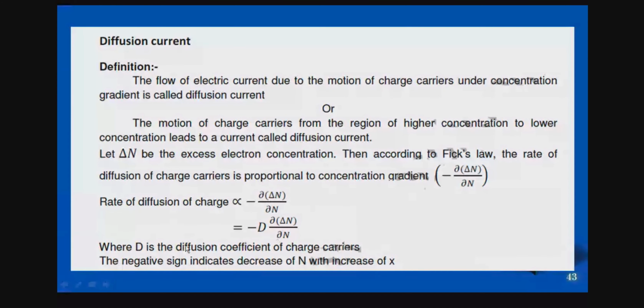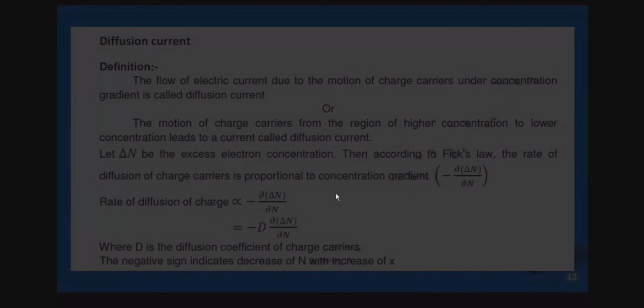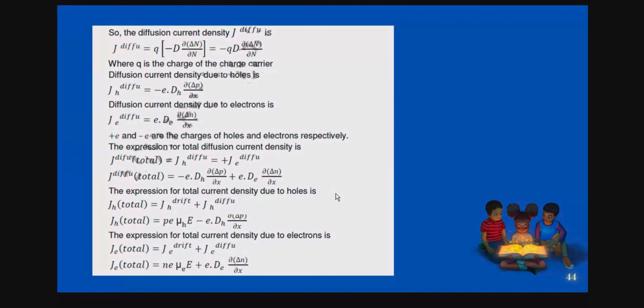Removing the proportionality, D is called the diffusion coefficient of charge carriers. The negative sign indicates the decrease of n with increase of x, where x is the distance from higher concentration to lower concentration.